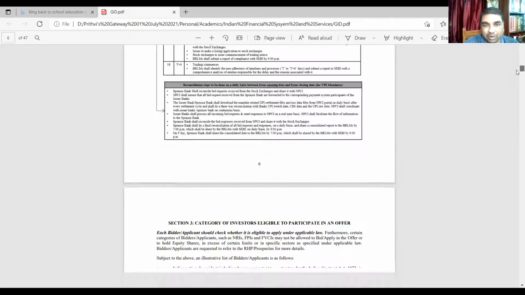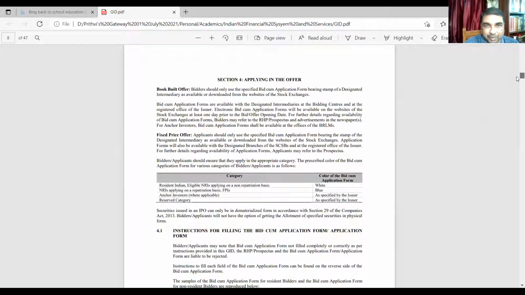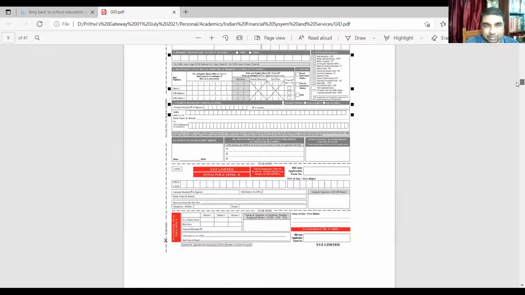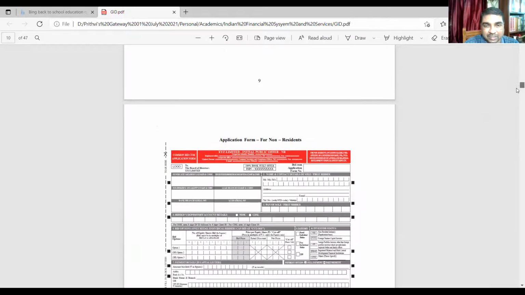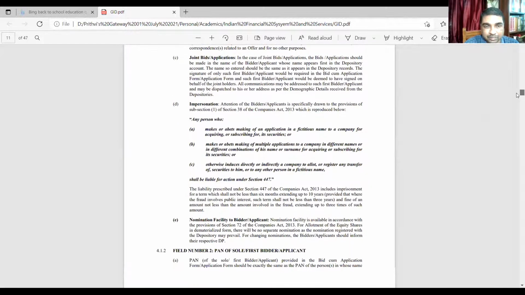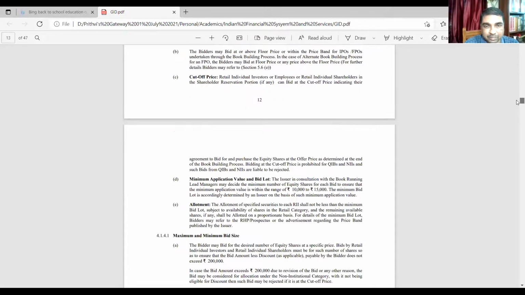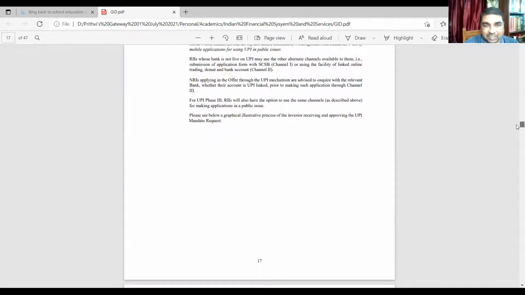How the issue can be made. This document is issued to the public. In fact, you see the share application form for residents. This form can be filled up and applied. What is the minimum subscription? All these details are there.